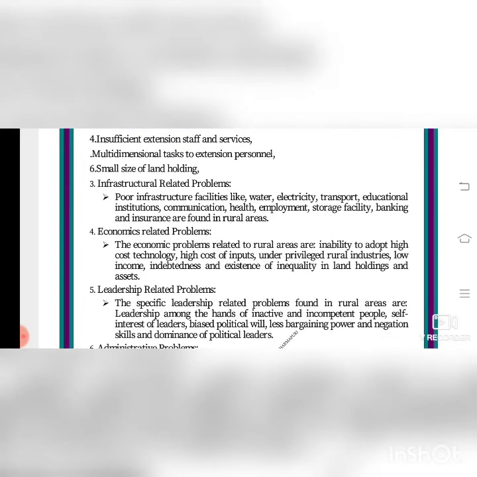Economics related problem. Economy means the occupation, the income. The economic problem related to rural areas are inability to adopt high cost technology. No laptop, no computers at their houses. High cost of inputs. No proper inputs for them to encourage their knowledge. Underprivileged rural industries. Low income. That is the main source. Why they are not developed. Indebtedness. Getting credits and existence of inequality in land holdings and assets.